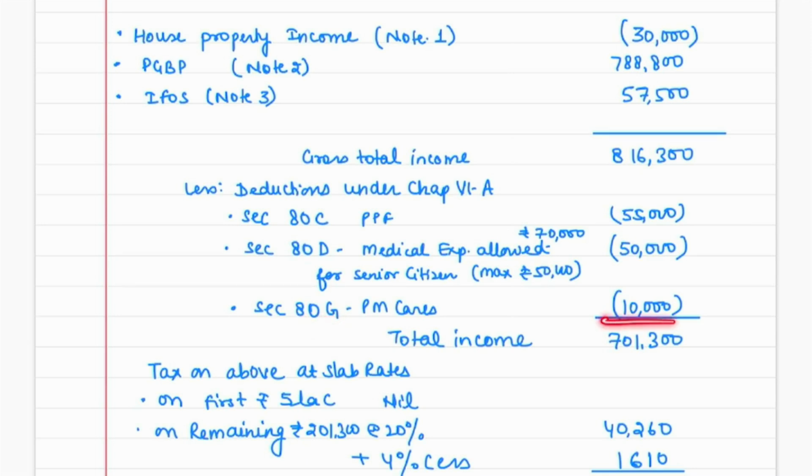80G was easy, PMNRF 100% deduction is available, 10,000 rupees. So our total income comes to 7 lakh 1,000 rupees. Again, you have to see whether this income contains any special income like LTCG, triple 1A, 112A or casual income.